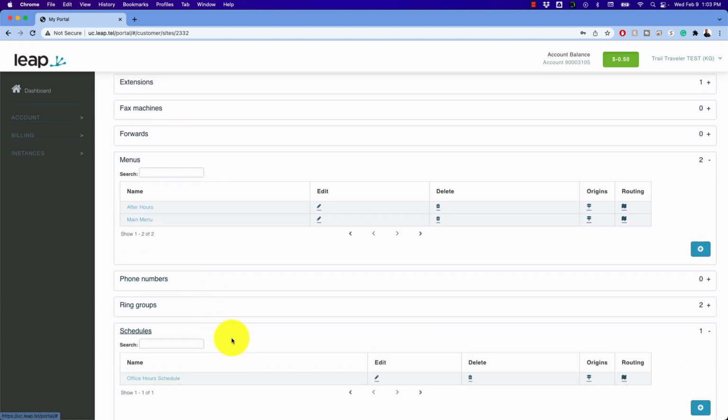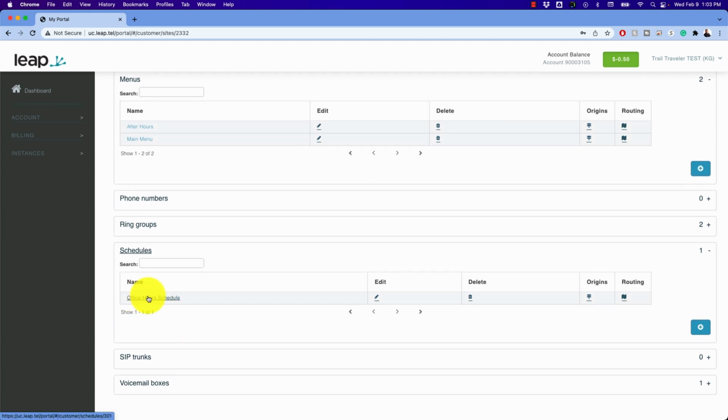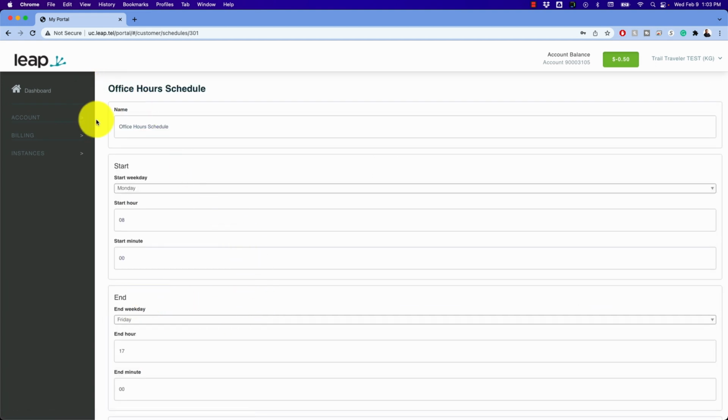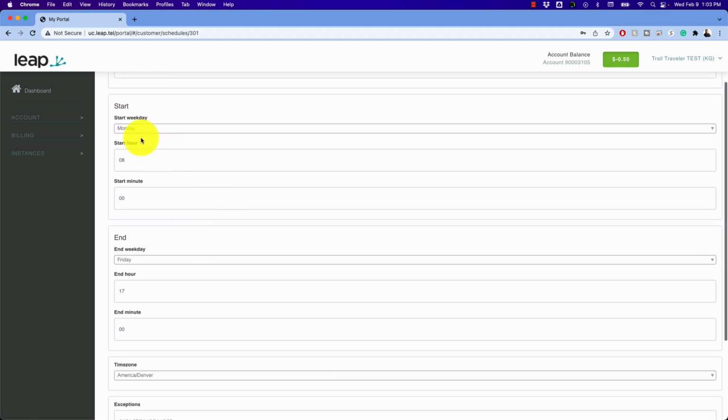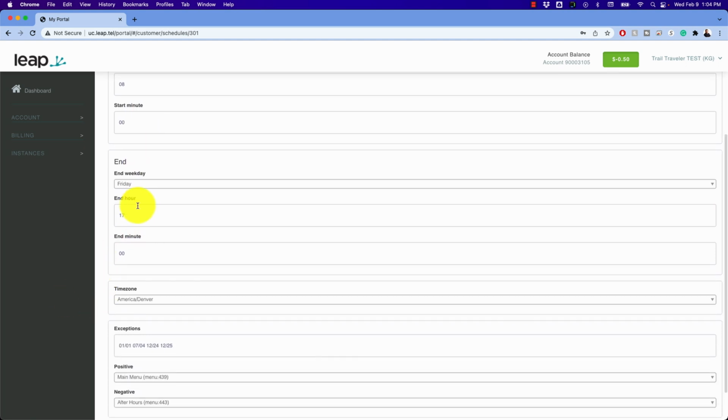So over here on schedules, we have our office hours schedule, and you can see I've already got mine set up here, which is going to be Monday through Friday from 8 a.m. to 5 p.m. Yes, it is in military time. So anything after 12, add 12 to it. So 5 plus 12 would be 17. So our ending hour is 17.